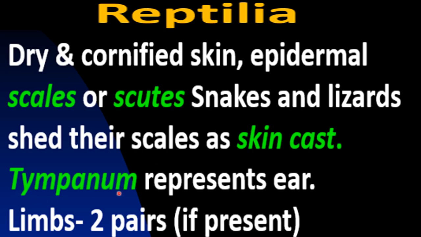Tympanum represents the ear. Like in amphibians, here also for the ear an opening is present, that is called tympanum. Limbs are two pairs, if present. In some reptiles limbs can be present, in some they can be absent. So if the limbs are present, these limbs will be two pairs.